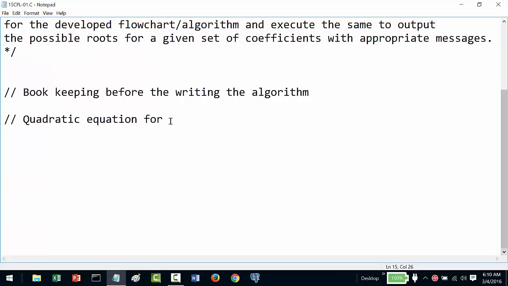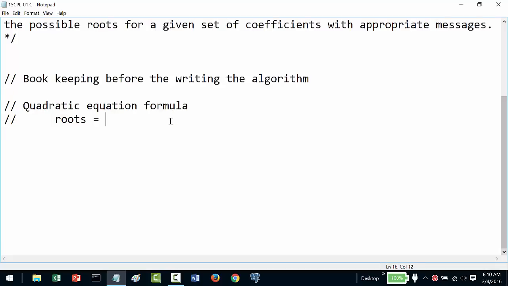the quadratic equation formulae says roots is nothing but minus b plus square root of d whole divided by 2a. I'll explain to you what exactly we mean by this.